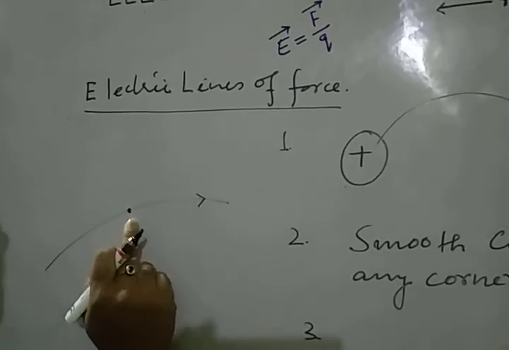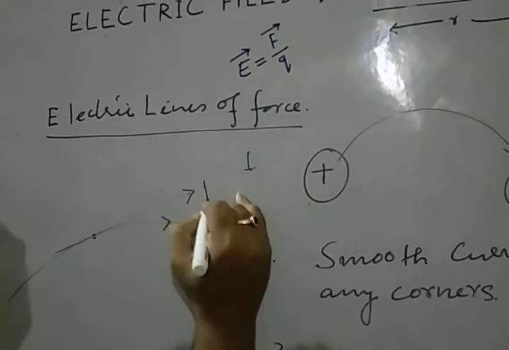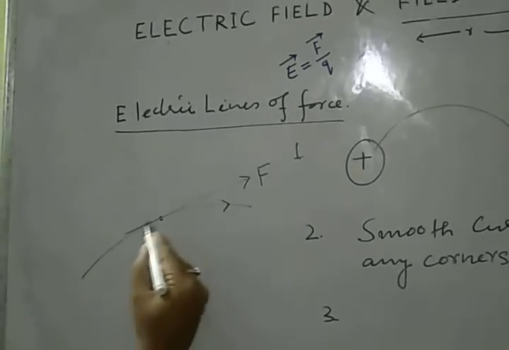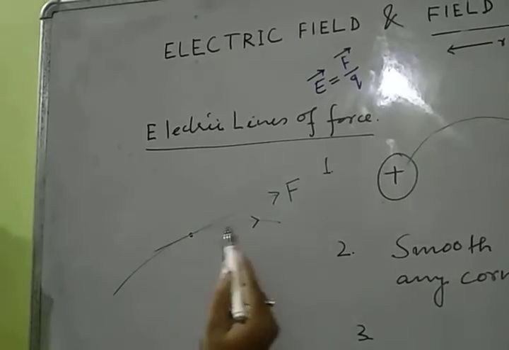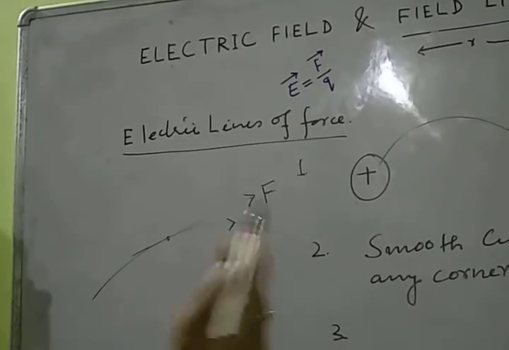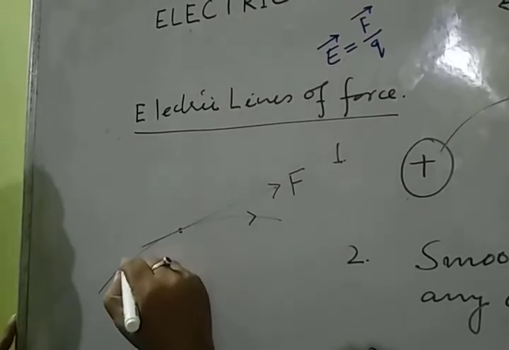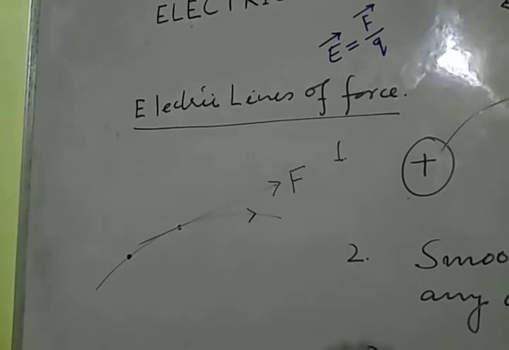The answer is: make a tangent to this point, and this is the direction of force. This is the electric field, or this is the line of force which represents the electric field. Here the force is along this direction. If I ask what is the direction of force at this other point, again make a tangent.